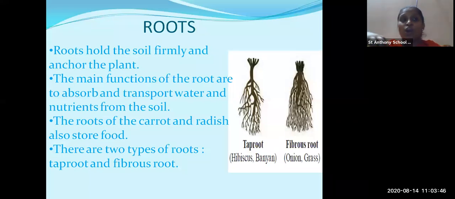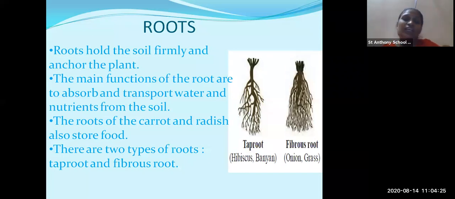Anchor the plant means what? It protects the plant. It provides the food and water to the plant. So it is important. The main functions of the root are to absorb and to transport water and nutrients from the soil. Whatever nutrients and water they get from the soil should be supplied to all the parts of the plant. That work is done by roots.